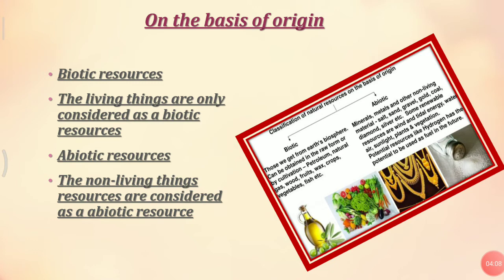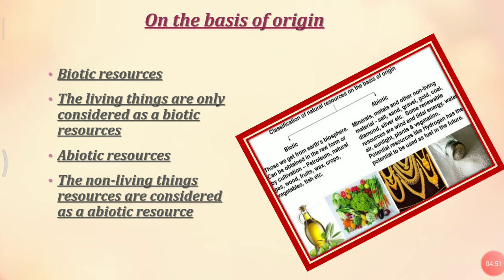Now let's move to the abiotic. Abiotic means minerals, metals and other non-living material, like salt, gold, silver, diamond, etc. Some renewable resources are wind and tidal energy, water, air, sunlight, plants and vegetation. So here in abiotic it is also written that some of the renewable resources are also considered as abiotic resources, like wind, tidal energy, water, air, sunlight. But plants are considered as biotic.